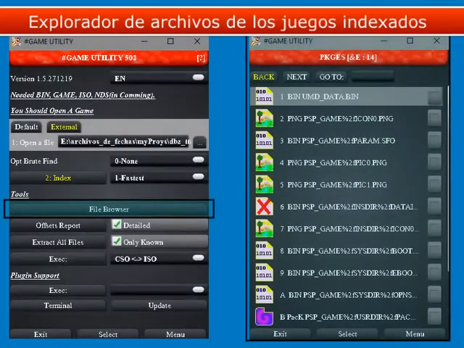The browser of games and folders, indexed by the app, is the core of the application. It is with this that you can export and import files to games, but it is still in development and not everything is supported. Finally, let's continue watching.